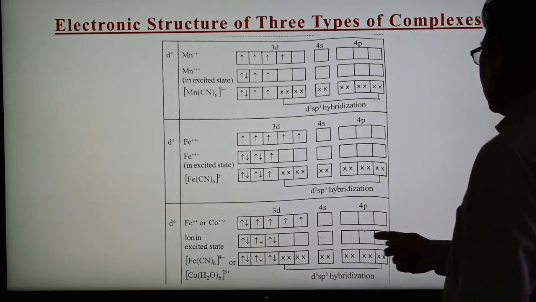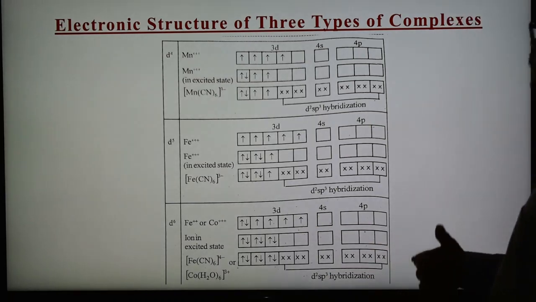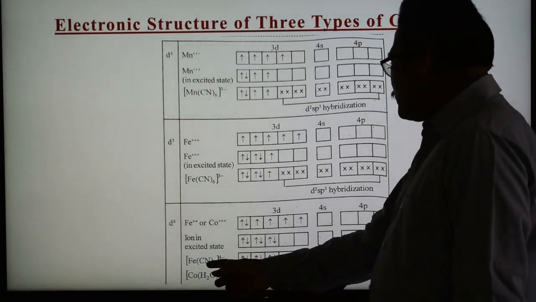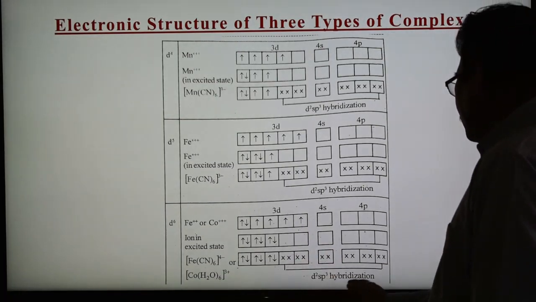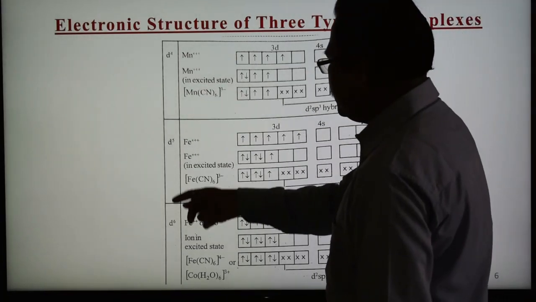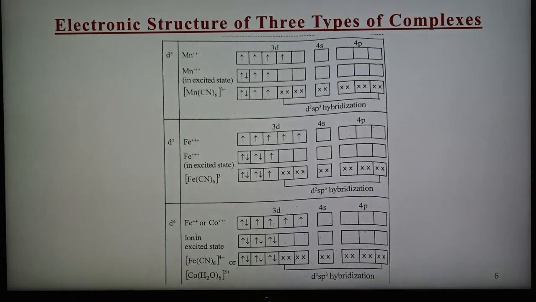Again these 2 d, 1 s and 3 p orbitals undergo hybridization, forming d2sp3 hybrid orbitals. The 6 ligands donate electron pairs, forming coordinate bonds with the metal ion, and these undergo d2sp3 hybridization. In this way these are examples of complexes of d4, d5, d6 configuration, and the formation of these complexes can be explained on the basis of valence bond theory.